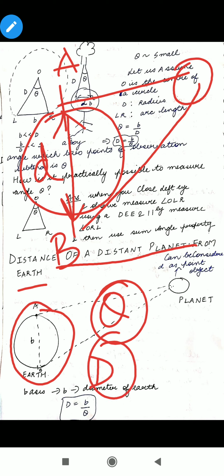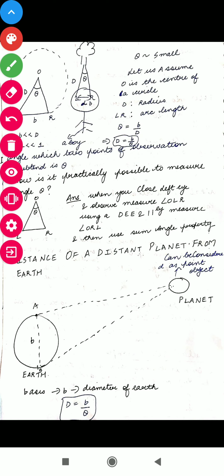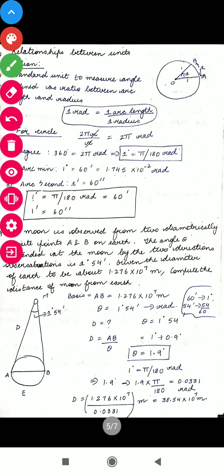Okay, you can calculate either distance, and you can calculate diameter of any planet also. If you know the distance, you can calculate the diameter. If you know the diameter, you can calculate the distance of that particular planet from another planet. So let us now see how to do it with the help of some questions, because I know there will be a lot of questions in your mind: ma'am, how are we measuring the angle theta? I know this question always arises. So on the next sheet we will see first how to do it and how it happens.